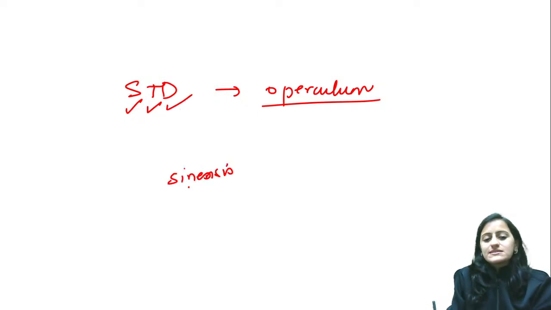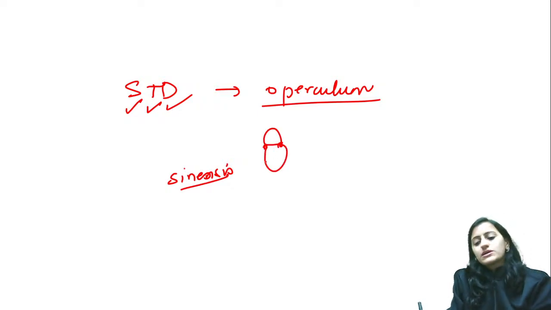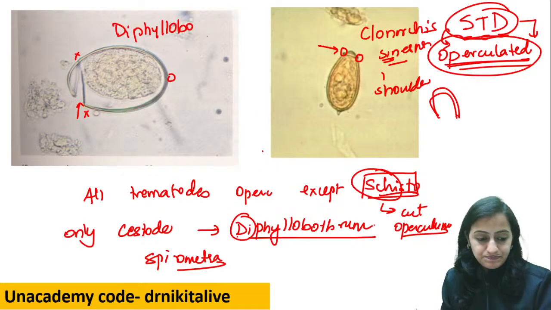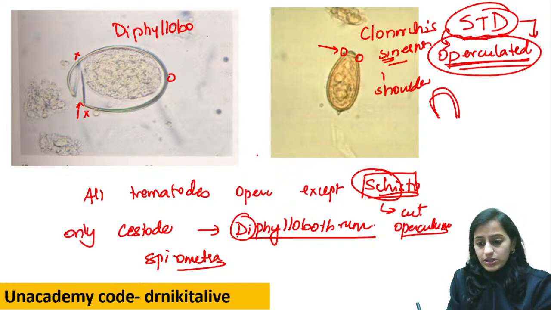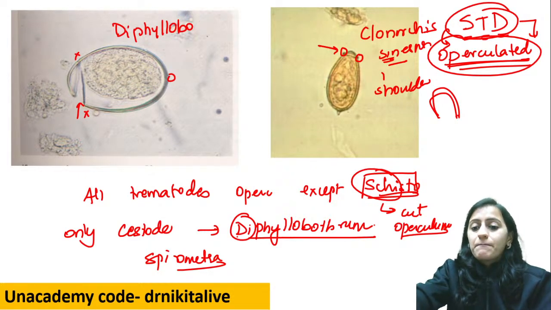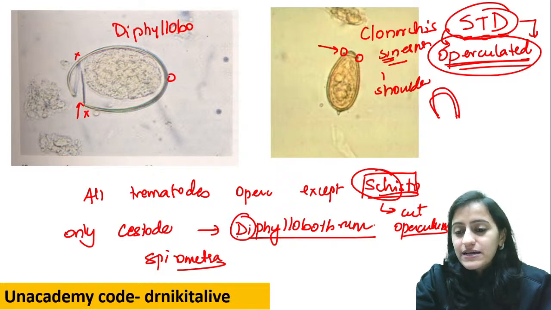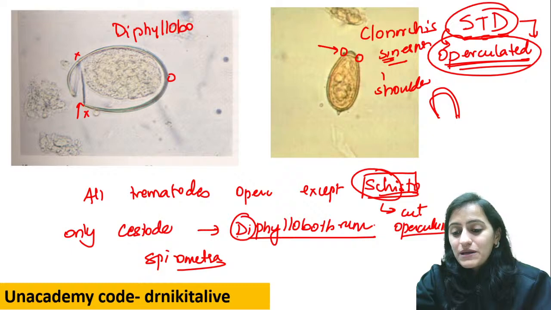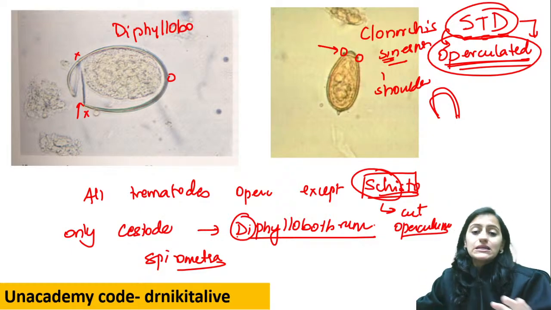Clonorchis sinensis, a trematode, has operculum with shoulders. Okay, it has operculum with shoulders. Right? So, yes, that was about the mnemonics for parasitology eggs. Okay, that was about the mnemonics. I think it's quite an easy one. A topic which has been asked in NEET also recently, match the parasite with the eggs.